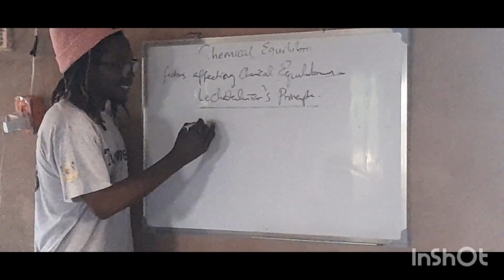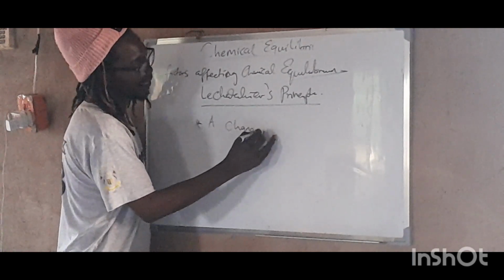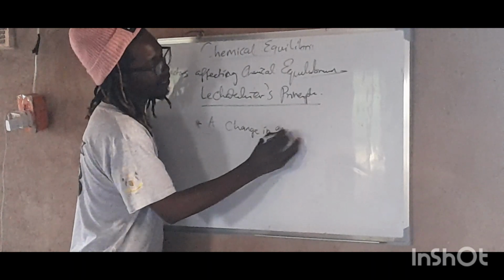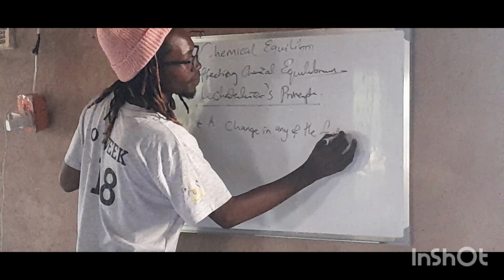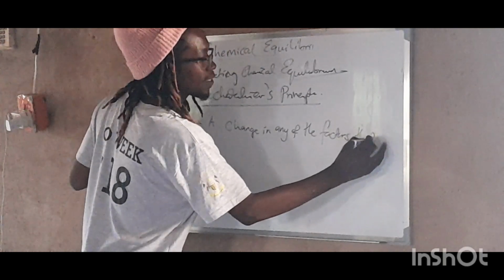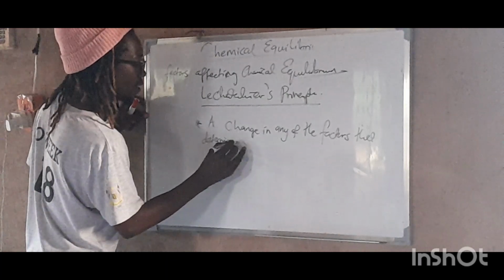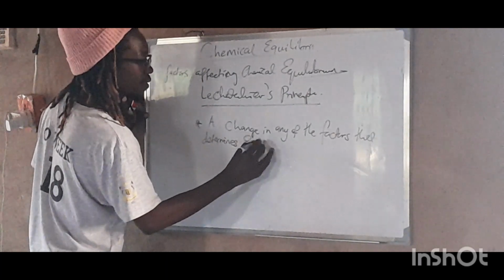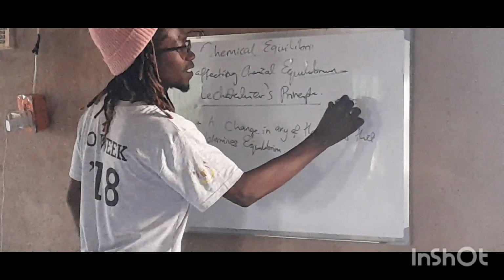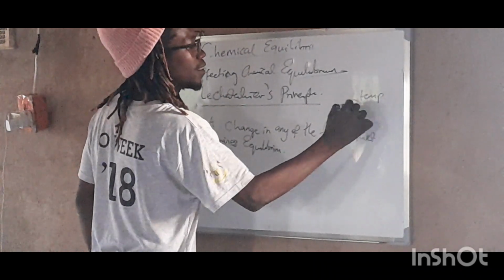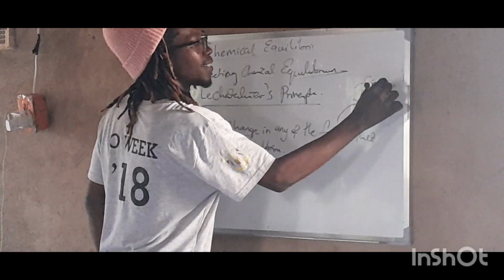So it says that a change in any of the factors that determine equilibrium, right? What are those factors? We say these factors are temperature, pressure, and concentration, right?